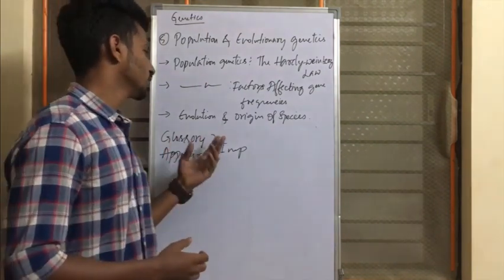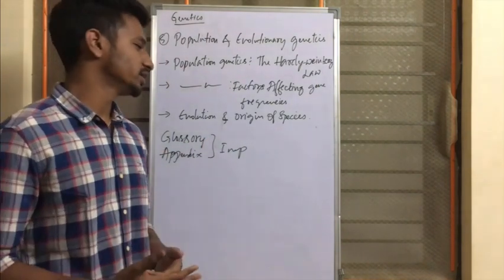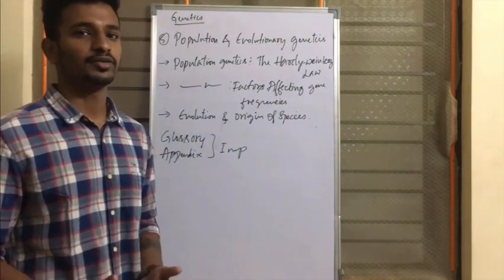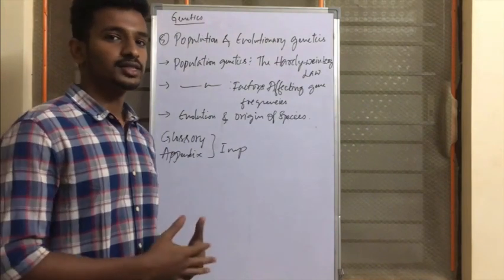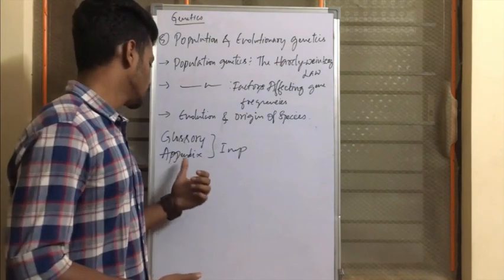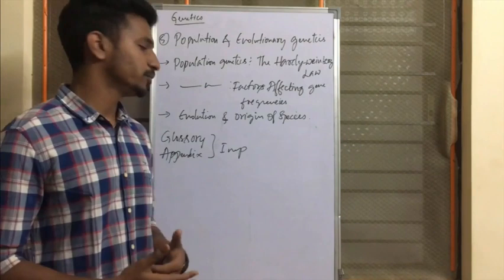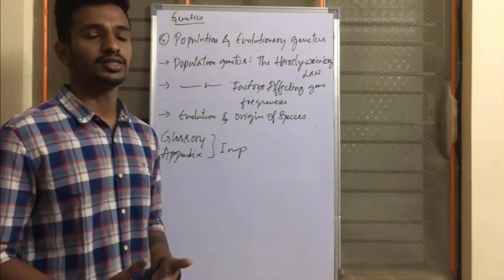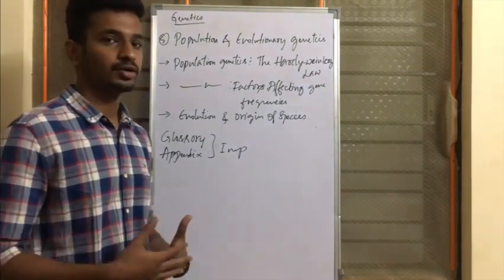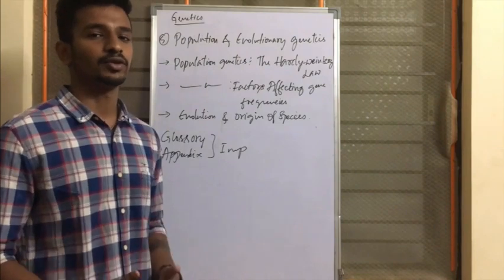And about evolution and the origin of species, it's like a story type. You can read it and remember it well. After covering all the things from the B.D. Singh book, once go through the glossary and the appendix part. Reading this part will help you know the important terminologies and their meaning and the scientists and their contributions. These are all enough for genetics by the B.D. Singh book.